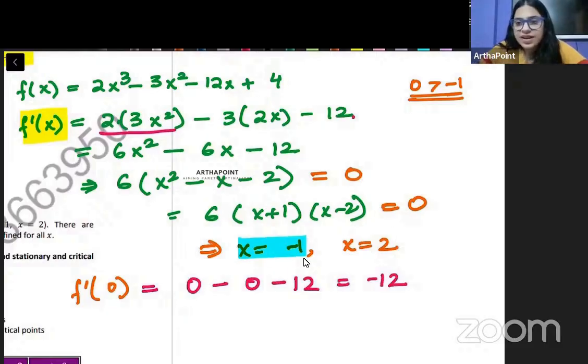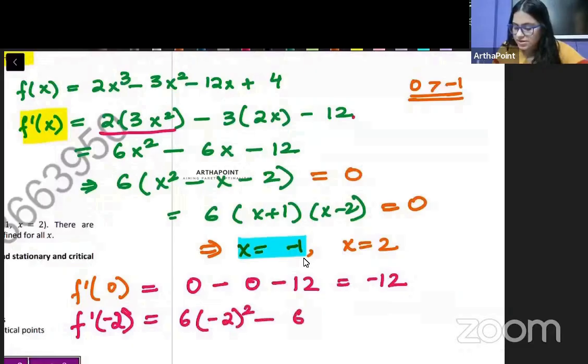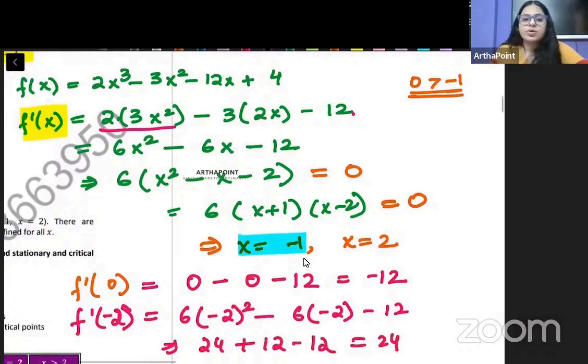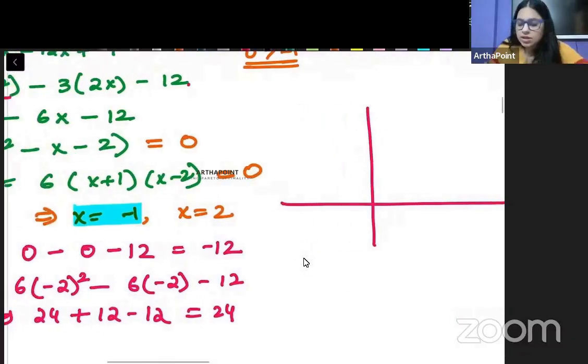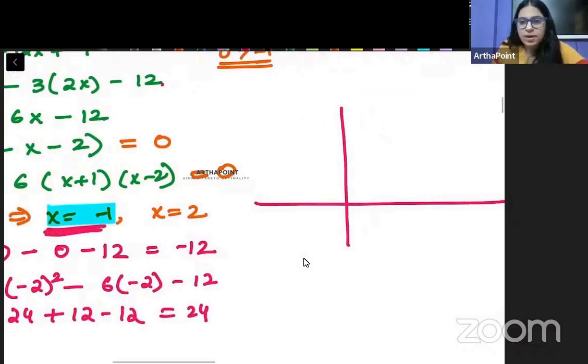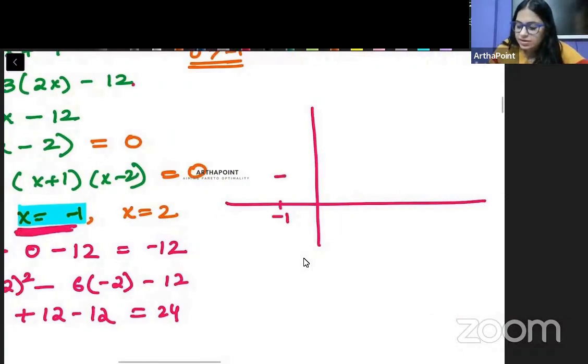When I evaluate the function at, say, minus 2, I will get 6 into minus 2 square minus 6 into minus 2 minus 12. So this will be 6, 12, 18, 24 plus 12 minus 12, so 24. So what have we got? We have got that at x equal to minus 1, my function has a slope of 0, f dash x is 0.